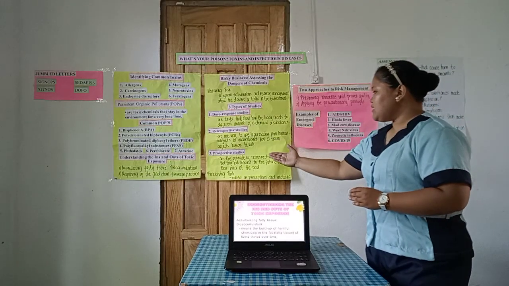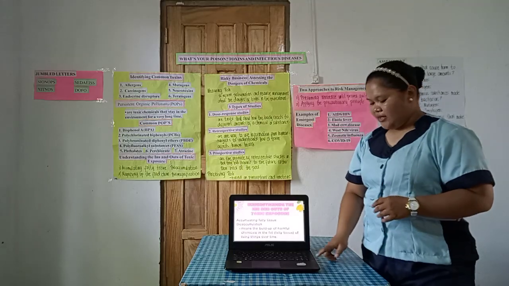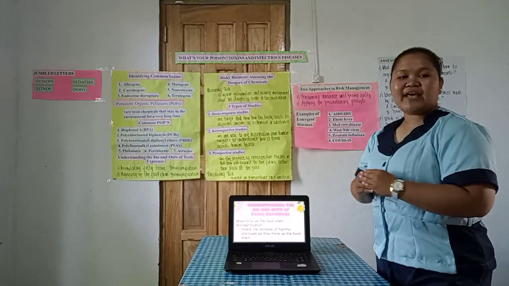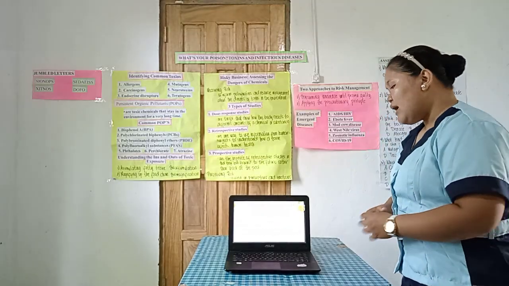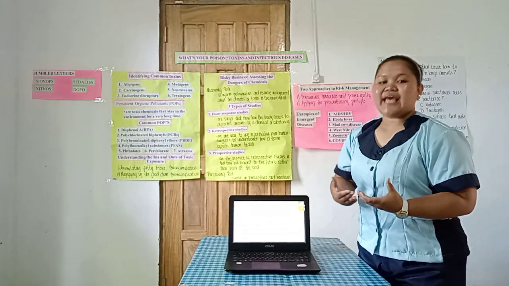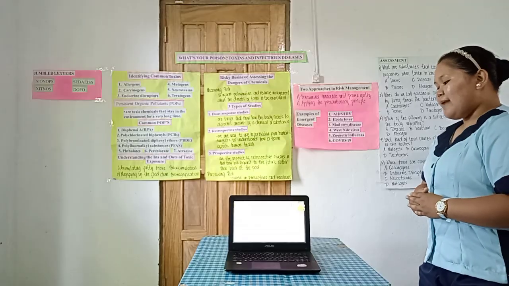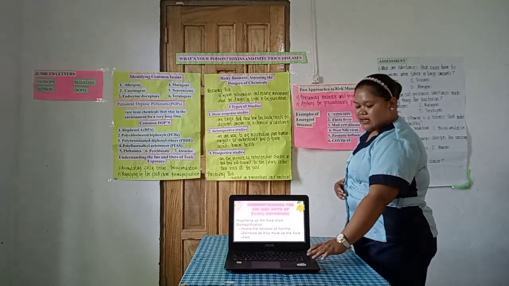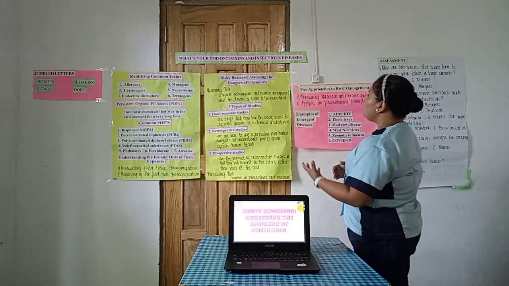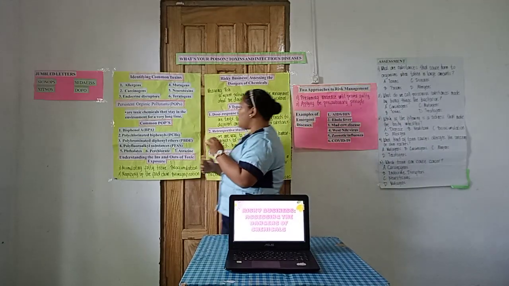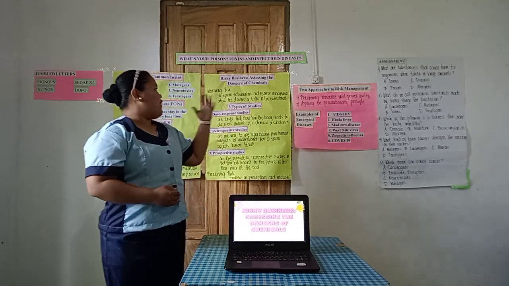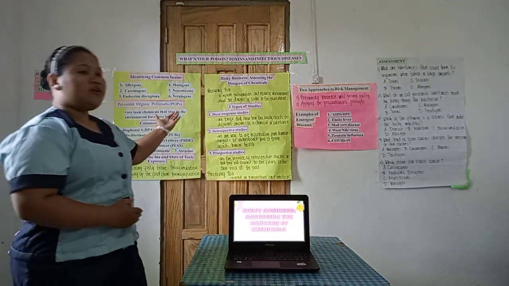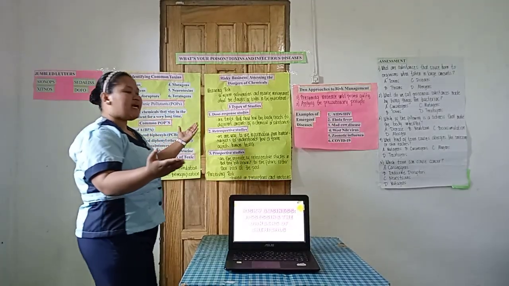So the second one is magnifying up the food chain. So magnifying up the food chain is biomagnification. It talks about the increase of harmful chemicals as they move up the food chain. So after that, let us discuss the risky business: assessing the dangers of chemicals. So what is measuring risk? Yes, Miss Kyla, please read.